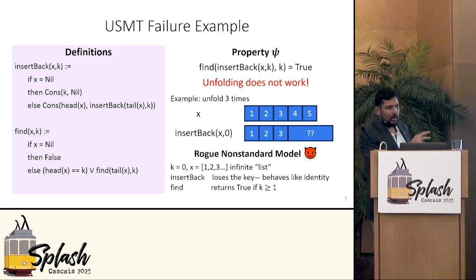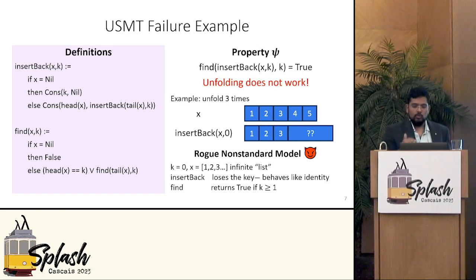And in this model, insert back can actually be interpreted in a way such that it just loses the key. It keeps recursing down the list, and then in the end, it just returns the original list. So it basically behaves like identity. And then find only returns the key if it was already there in the original list. In this model, think about inserting the key 0 into the infinite list shown here. Insert back will just lose the 0, and find will just return false. So this property does not hold. And this kind of model is why your USMT heuristic cannot prove this property.